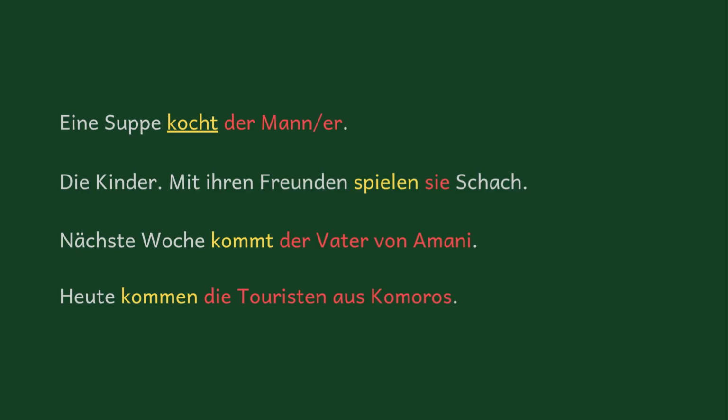Okay, now we need to move on so that we don't draw this out too much further. Next example: "Nächste Woche kommt der Vater von Amani." Maybe our focus here is when he's coming. So it's not today, not tomorrow, specifically next week. "Heute kommen die Touristen aus Comoros." Our focus here is on when they are coming, so that's why we've started with the time. Now this is still correct. Today are coming the tourists from Comoros, but obviously when you're translating it, today the tourists from Comoros are coming.